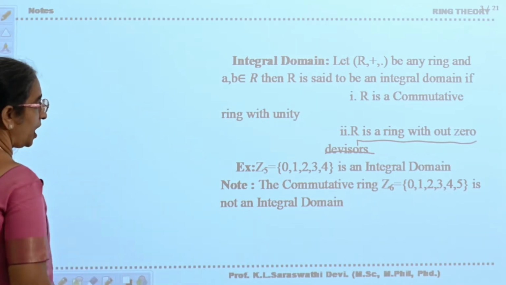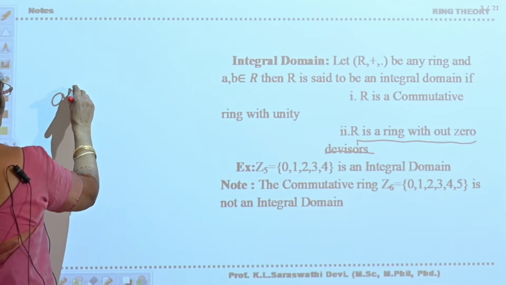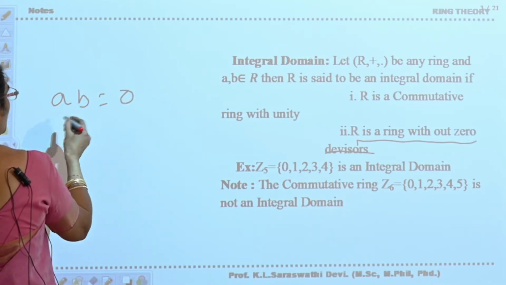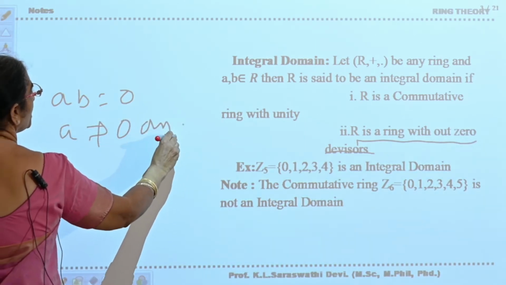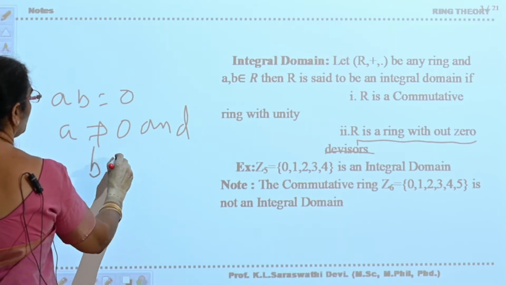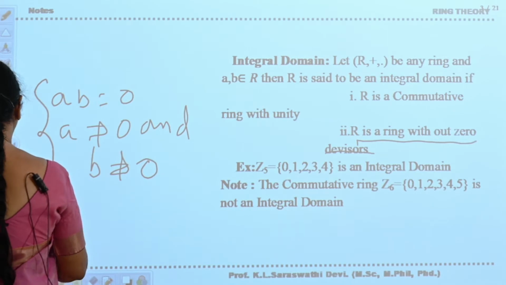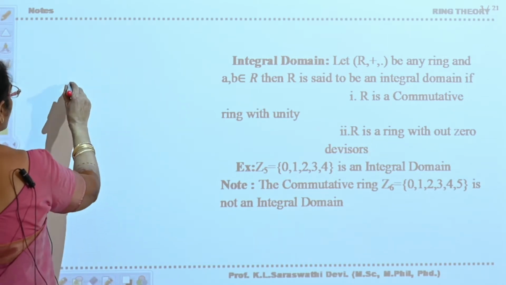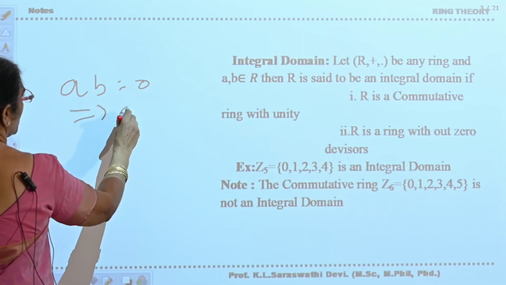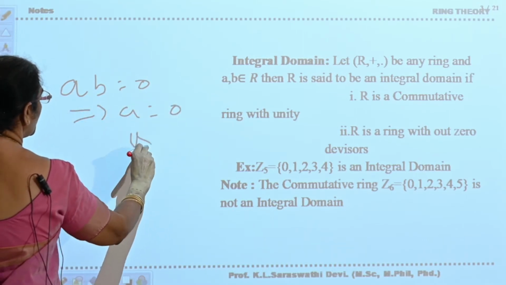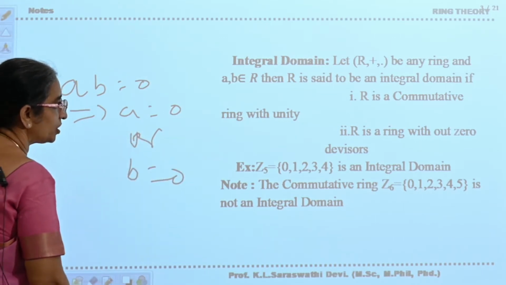Now in abstract algebra, suppose AB is equal to 0, and there is a possibility that A is not equal to 0 and B is not equal to 0. Then we will say that the ring is with zero divisors. Now the ring is without zero divisors means AB is equal to 0 implies A is equal to 0 or B is equal to 0. That is either or: A is equal to 0 or B is equal to 0.